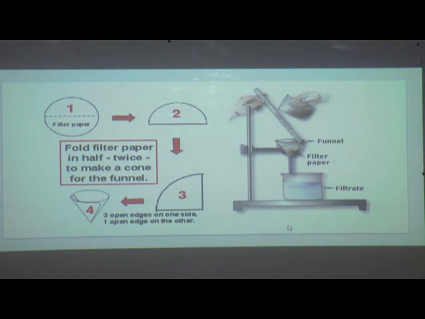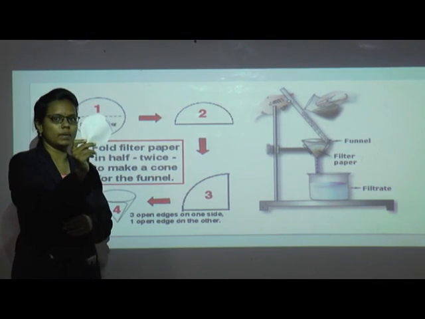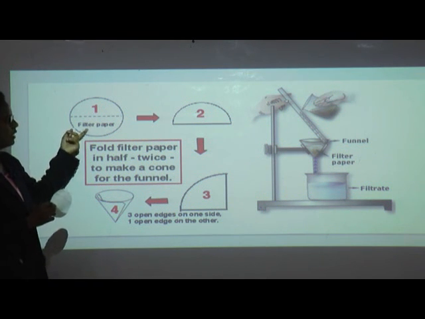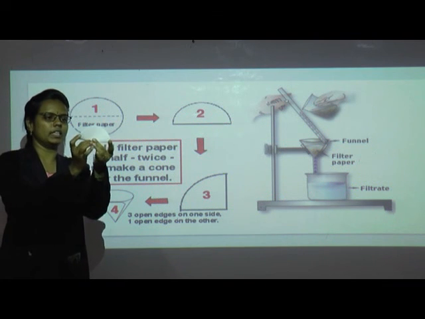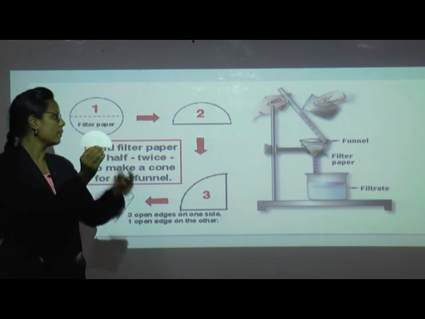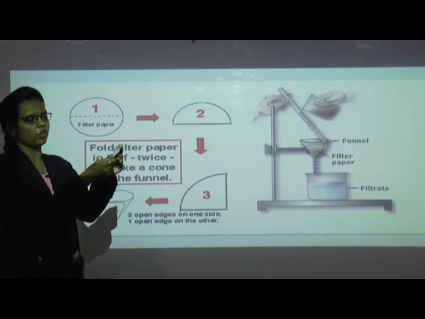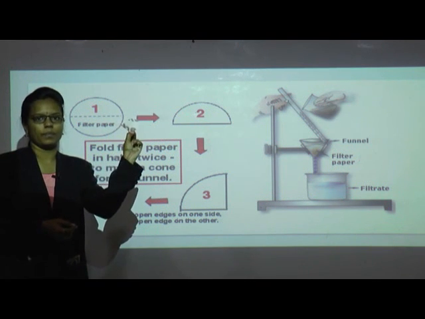Let us see here. Now you can see this is a filter paper. This filter paper is round. Now as you can see here, this filter paper we have taken is folded into two parts. Then again it is folded into half. We get it in this way.